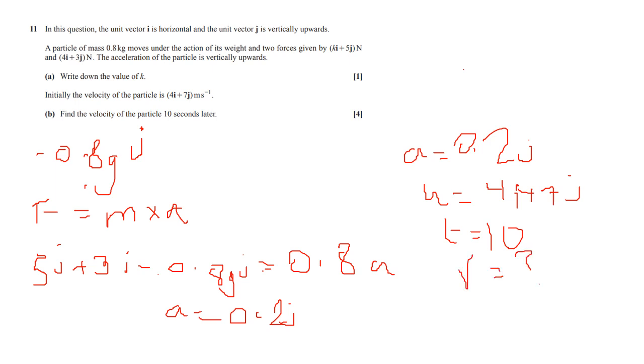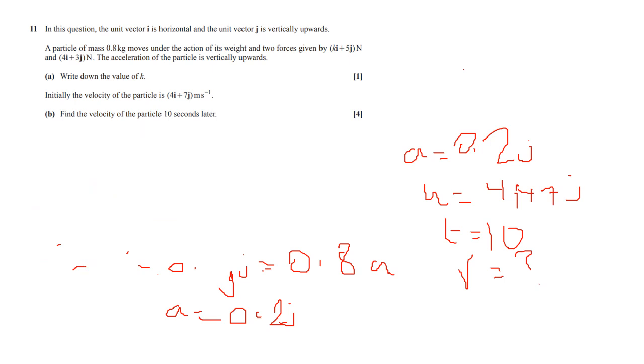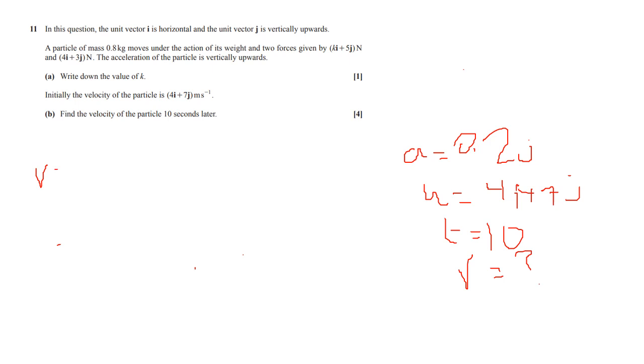So to do all of this, we can look at the SUVAT equations and ask ourselves, well, what equation has all four of these variables? And if you're good enough, you'll remember the SUVAT equations by heart. Looking at the equations, it seems like it's going to be v equals u plus at.